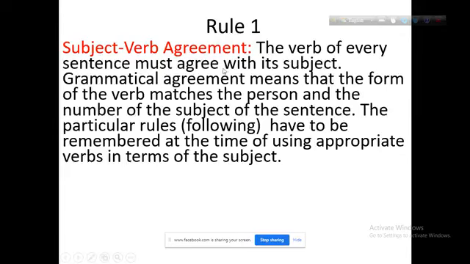Here we have to use the verb according to the subject. In the rule of subject verb agreement, you have to mind that according to the subject, you have to use the verb. According to the subject, that means first person, second person, third person, singular or plural, etc. Grammatically, agreement means the form of the verb matches the person and the number of the subject in the sentences.